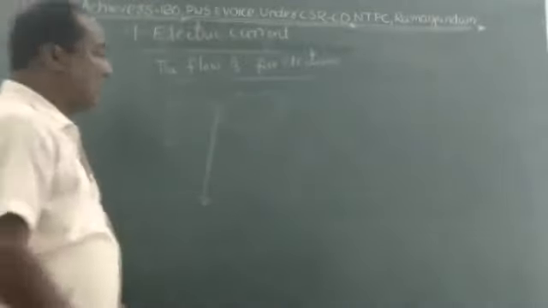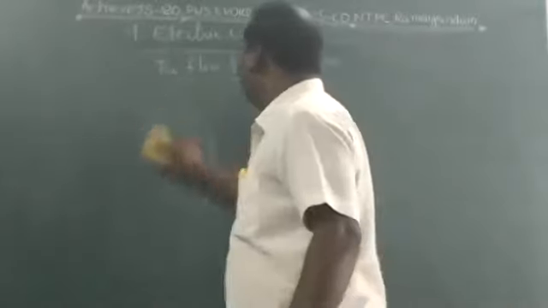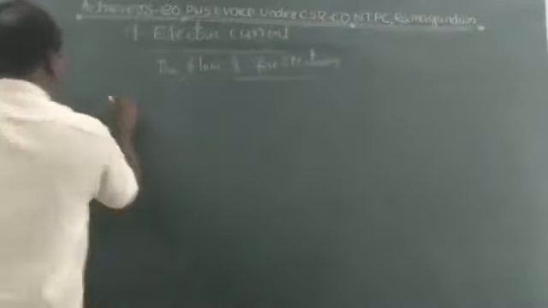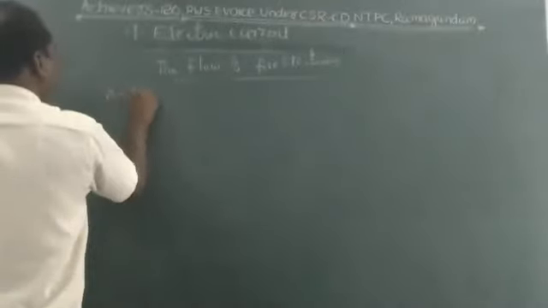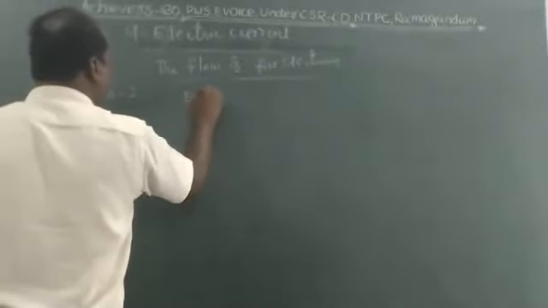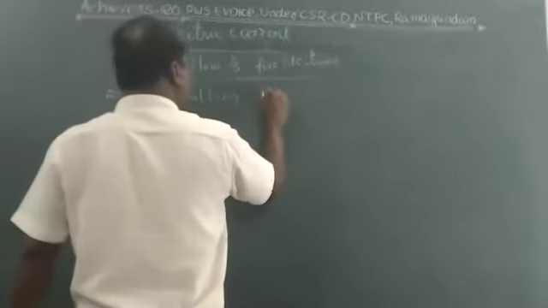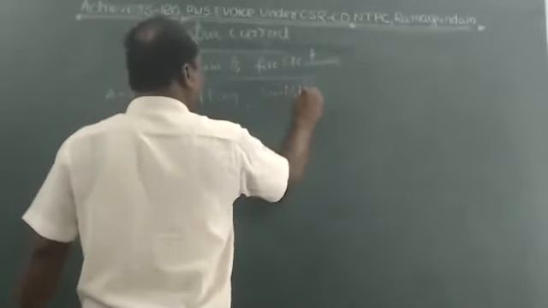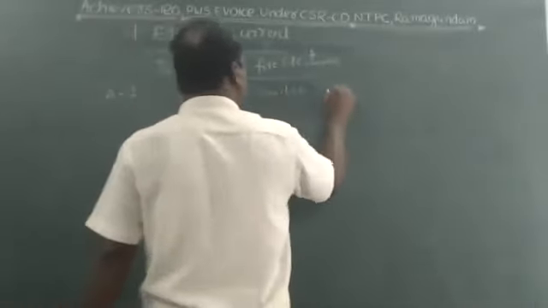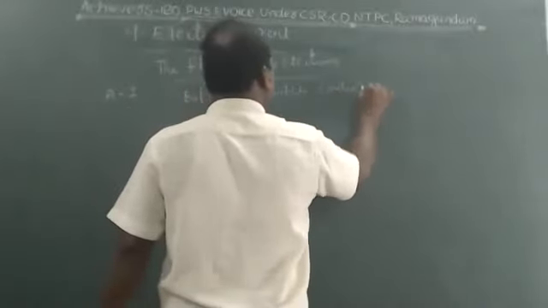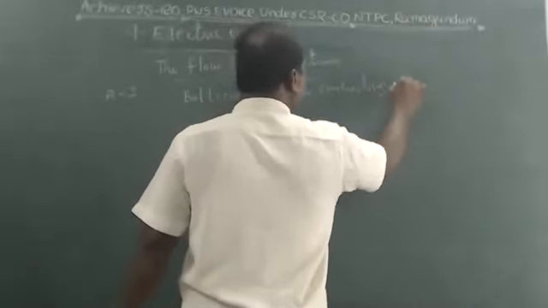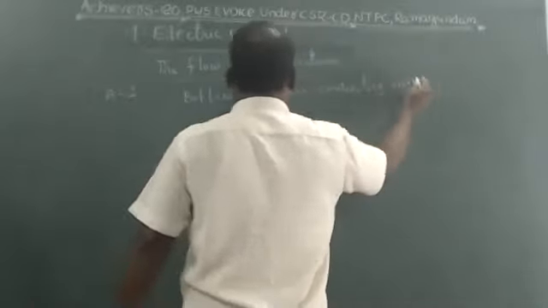Okay, children. Let me take one activity. For this activity 1, the required materials are: one battery, a switch, conducting wires, and a bulb.